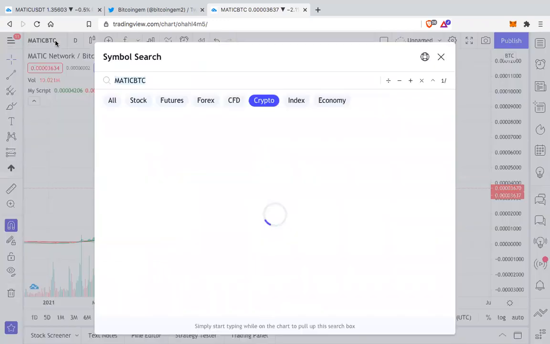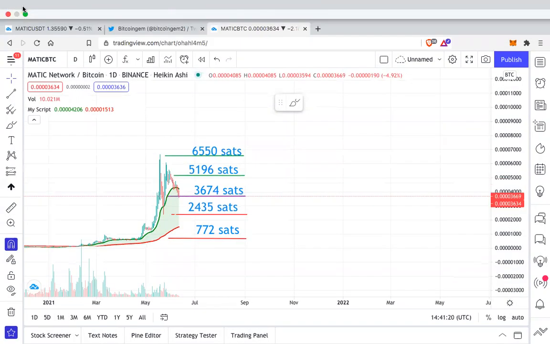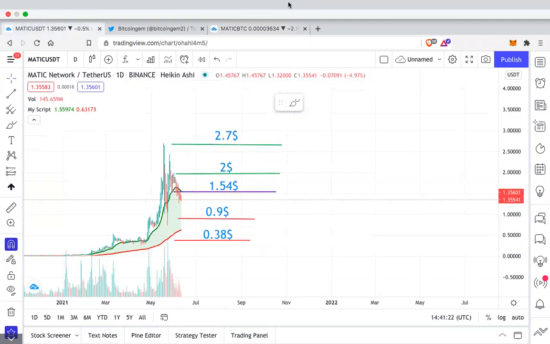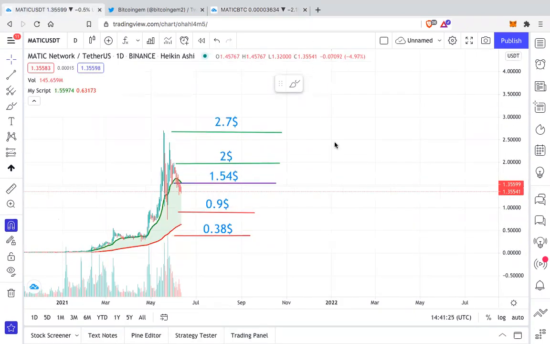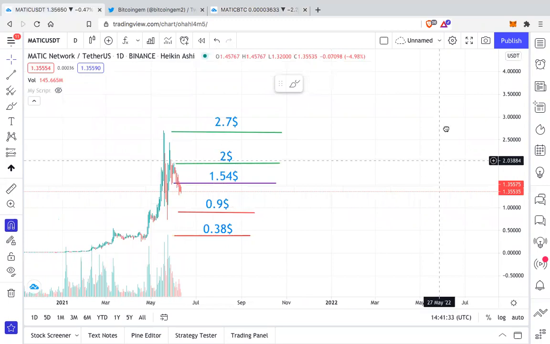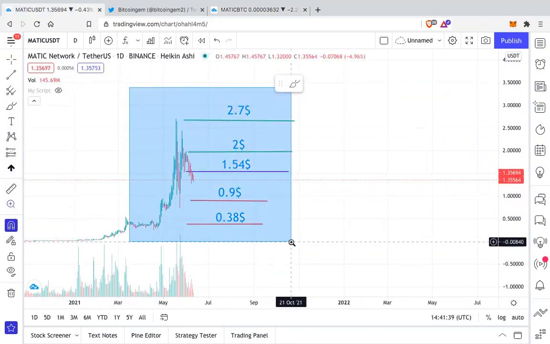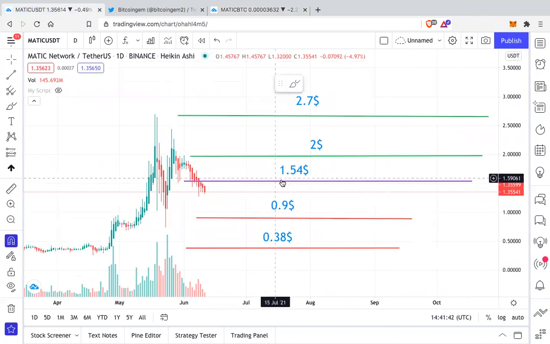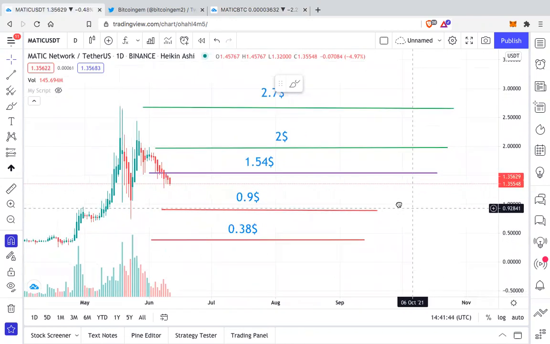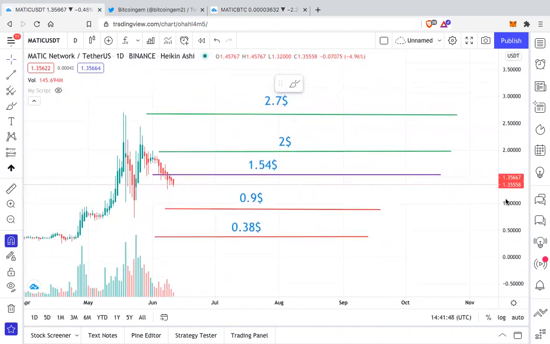So we're looking at Matic charts and let's first go to the Matic USDT chart. I have given you very clear targets over here. This is a Matic USDT daily chart, and Matic currently is below the $1.54 zone, which is an important zone according to me. If Matic needs to continue its bull trend, it needs to be above $1.54 in my opinion.